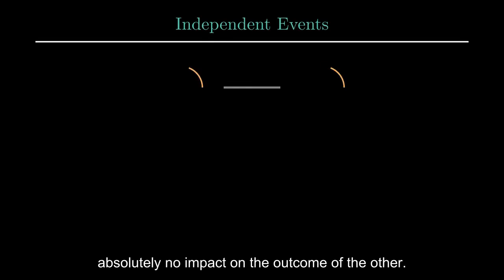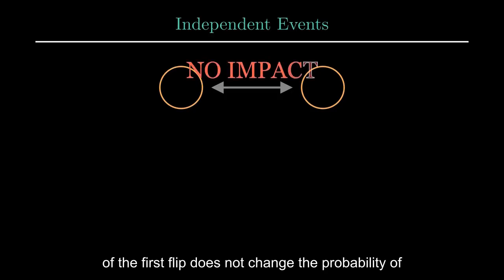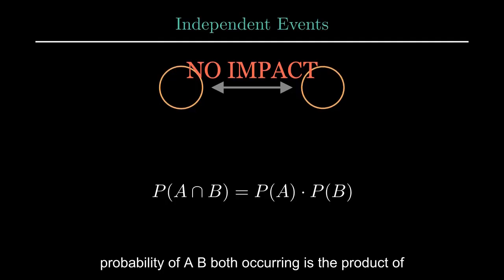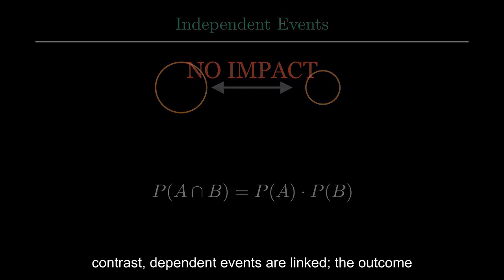Now let's consider how the occurrence of one event affects another. Independent events are those where the outcome of one has absolutely no impact on the outcome of the other. For instance, if you flip a coin twice, the result of the first flip does not change the probability of the second flip. For independent events, the probability of A and B both occurring is the product of their individual probabilities: P(A and B) equals P(A) times P(B).